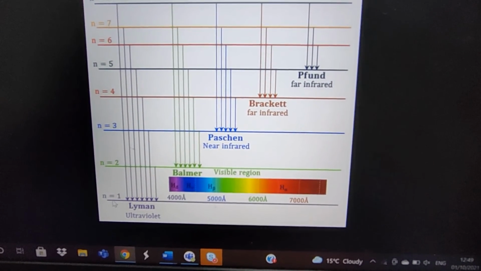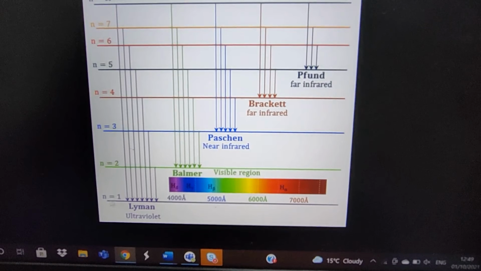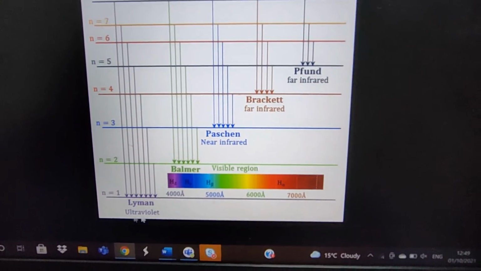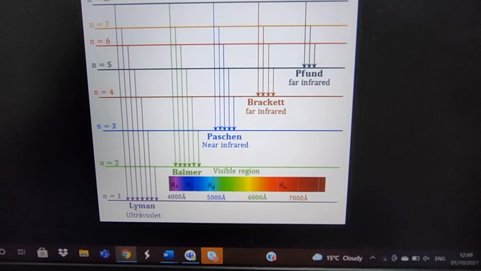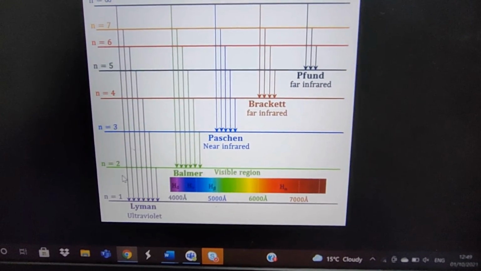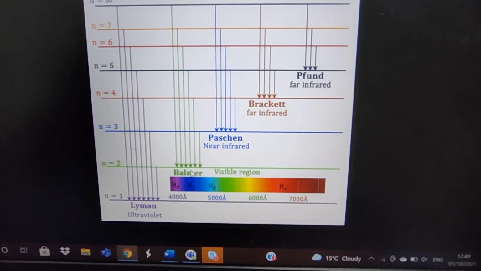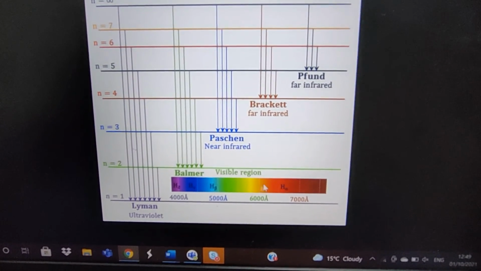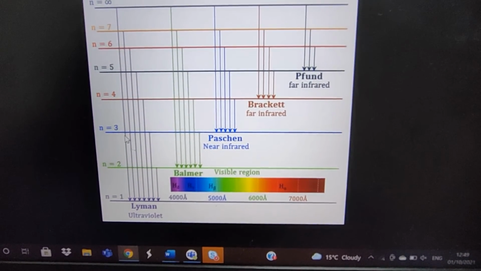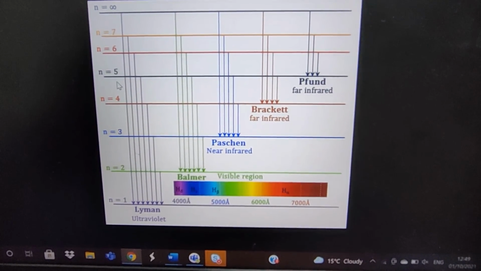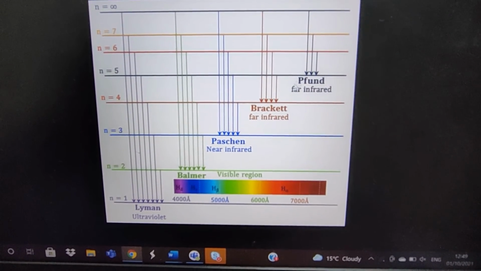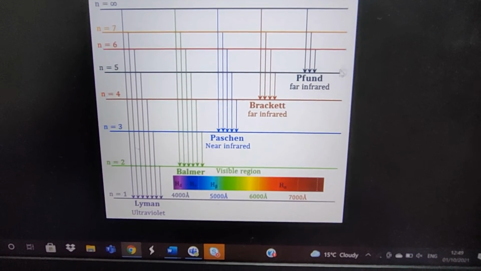So see here, n1 equal to 1 means Lyman series. It is observed in the ultraviolet region. If n1 is equal to 2, then we get Balmer series which is in the visible region, and n1 equal to 3, 4 and 5 are known as Paschen, Brackett, Pfund. They appear in the infrared region.